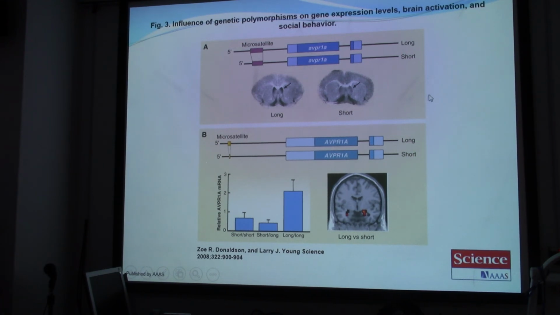Actually, you're required to do your term paper or term essay. This is one of the exercises that you are required to do. So I'm not going to give you all the details, but just to provide you with some basic background on AVP receptor 1A with a long form and a short form, and perhaps the different location in the brain would affect animal behavior, including human behavior.